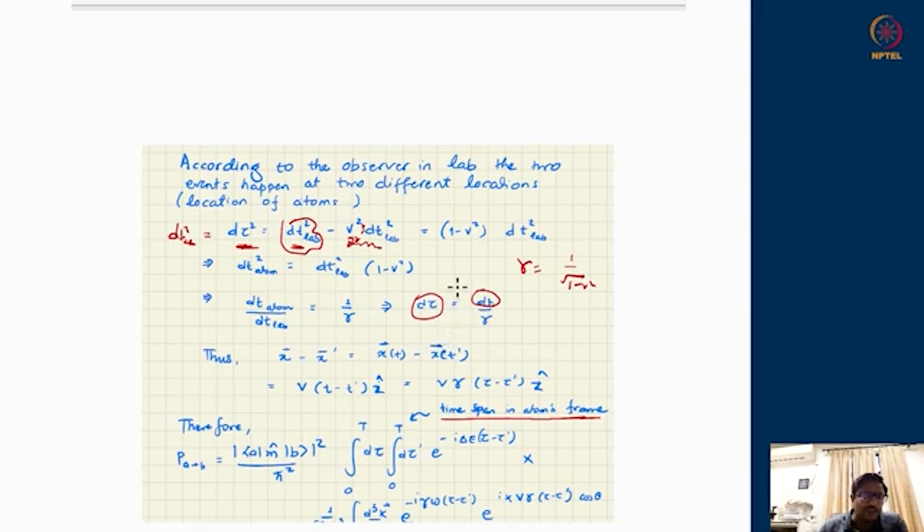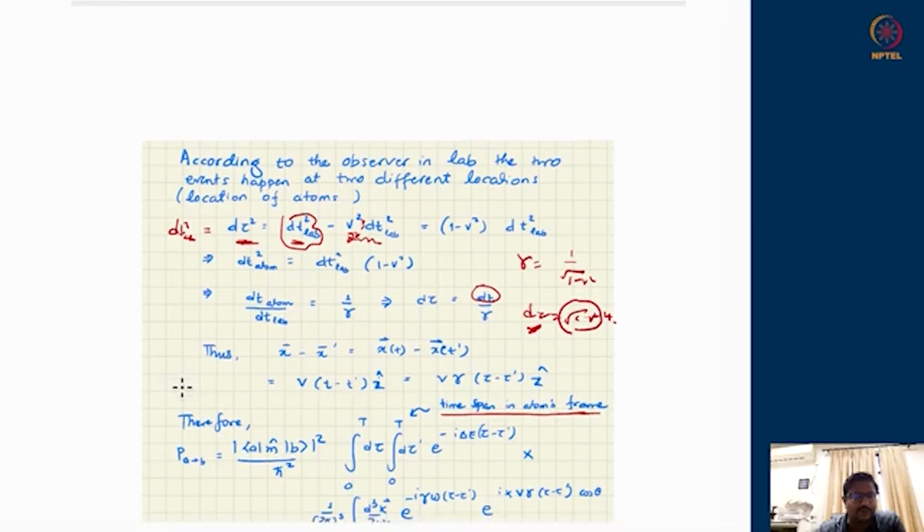Okay, so the time spent is less in the frame of the atom, d tau, while d tau is square root of 1 minus v square times dt. So whatever dt you see in the lab frame, the atom feels only a fraction of that, because d tau is square root of 1 minus v square times dt of lab. This is a quantity which is smaller than 1. So therefore, the time felt by atom is the smallest amount of time it feels, while other observers feel that the atom has traveled for a longer time.